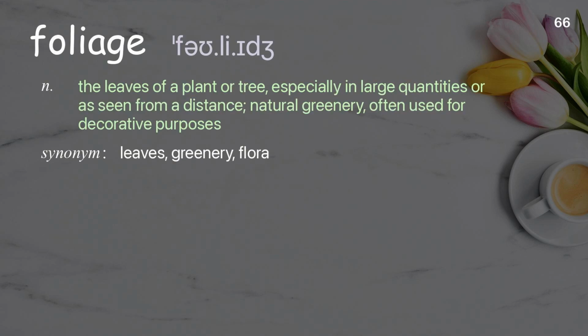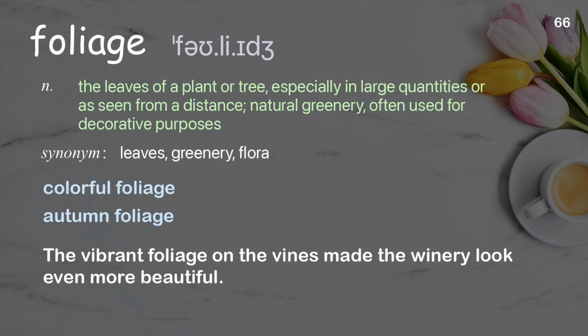Foliage. The leaves of a plant or tree, especially in large quantities or as seen from a distance; natural greenery, often used for decorative purposes. Examples: Colorful foliage. Autumn foliage. The vibrant foliage on the vines made the winery look even more beautiful.